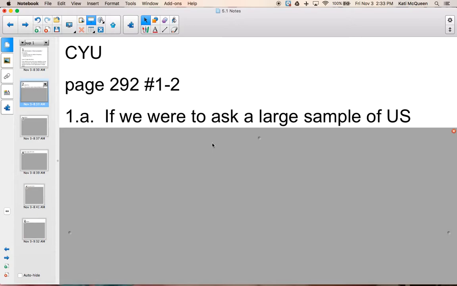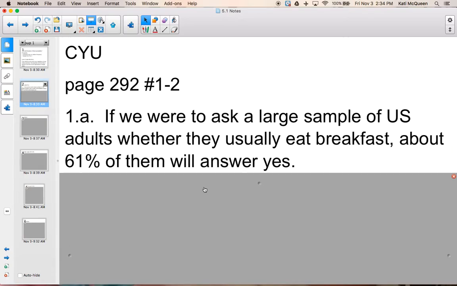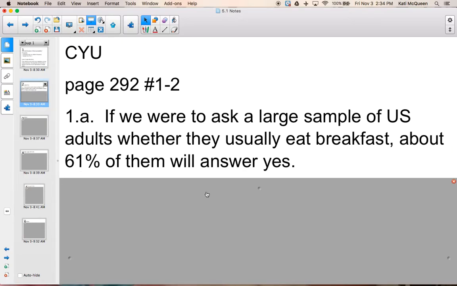Okay, for number 1, this is talking about what a probability of 0.61 means. They were talking about U.S. adults and asking them whether or not they ate breakfast. If we were to ask a large sample, about 61% of them will answer yes. Each sample is not going to be the same, but if it were a large sample, we'd expect it to be right around 61%.